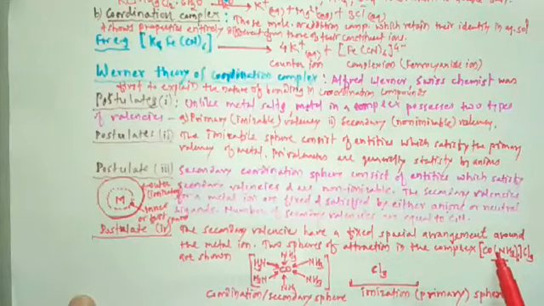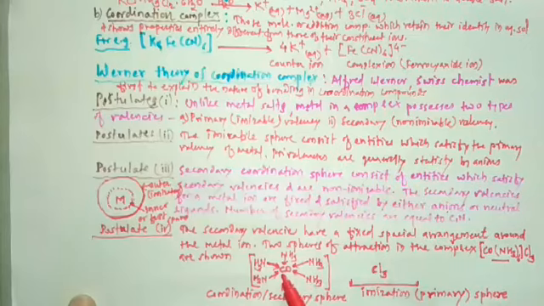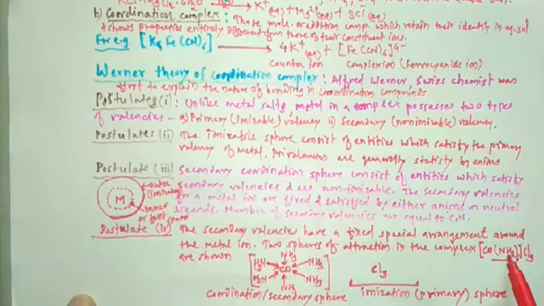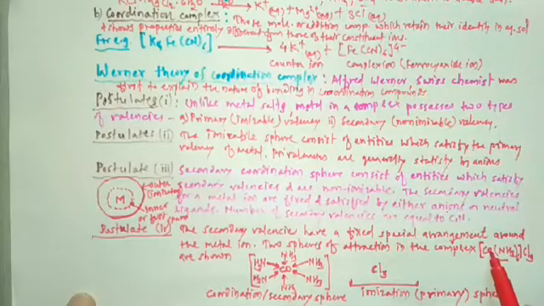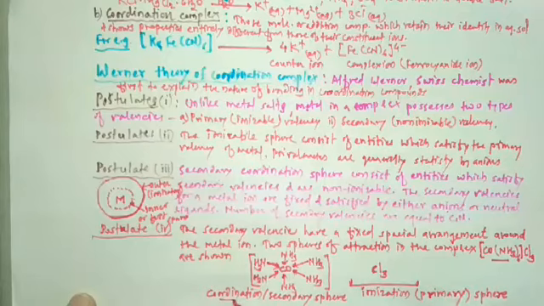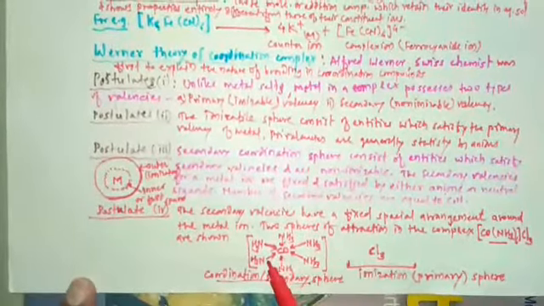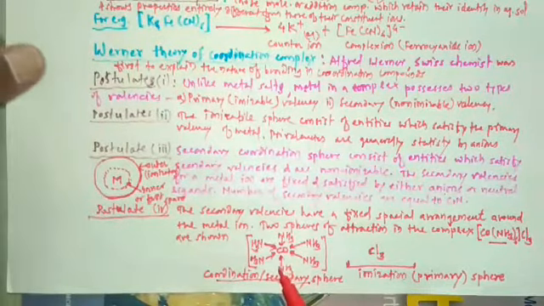In this complex, the central metal is cobalt, and the NH3 ammonia molecules are the ligands. Cobalt is attached to six ammonia molecules, and this is the coordination or secondary sphere.